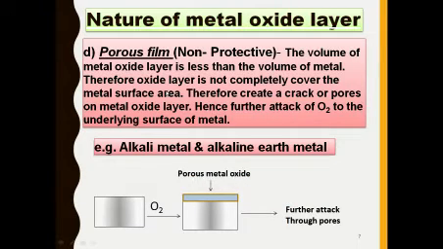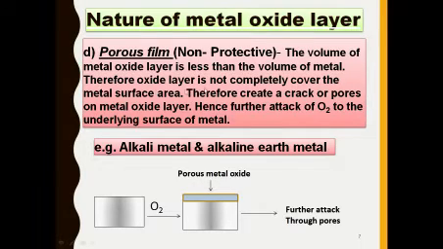So on the basis of stable film, it is classified into two types. One is the porous film and another one is the non-porous film. The porous film is also called non-protective type of corrosion. Non-protective type of corrosion means the volume of the metal oxide layer is less than the volume of the metal. It's called porous film or non-protective type of corrosion.